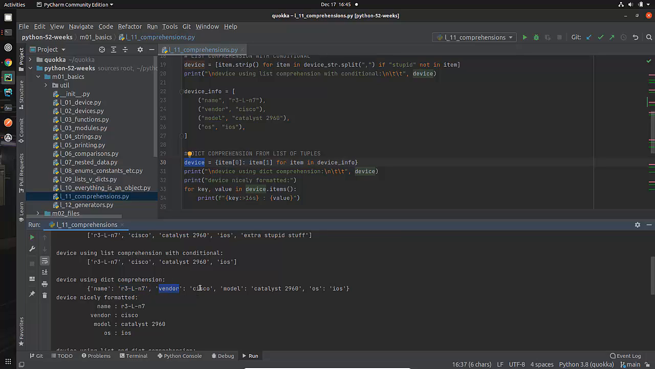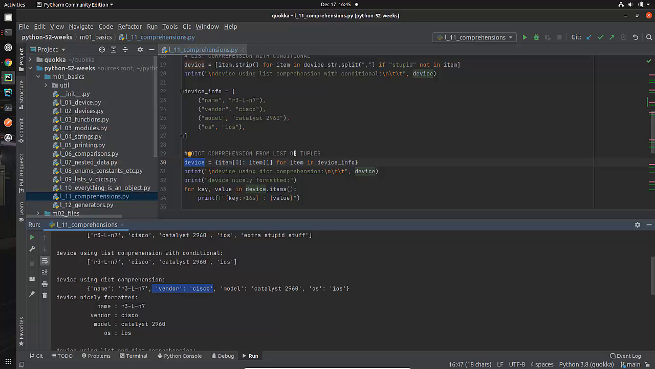Key of vendor, value of Cisco. Key is model, the actual value is Catalyst. Now remember, this can get a little bit confusing, so keep your commas separated in your mind. When you're looking at a dictionary, the important thing here is the comma. This is one of the items in the dictionary. It has a key and a value. This is the second item in the dictionary. It has a key and a value.